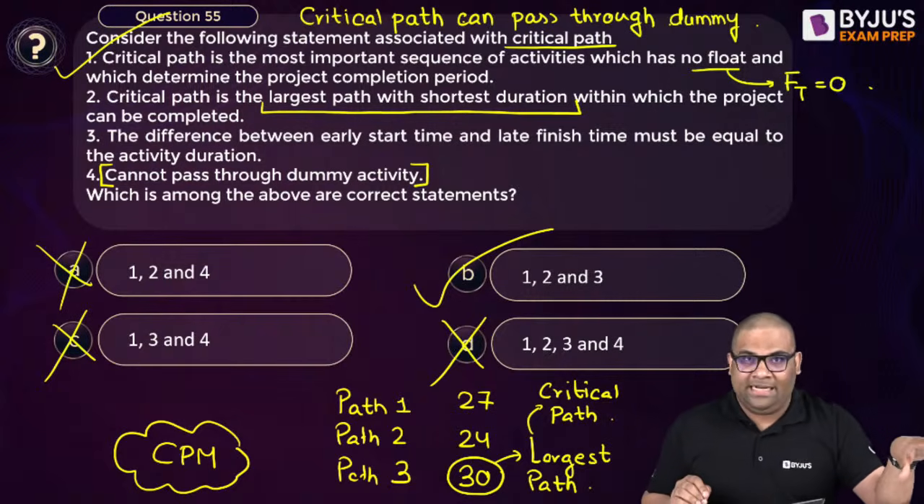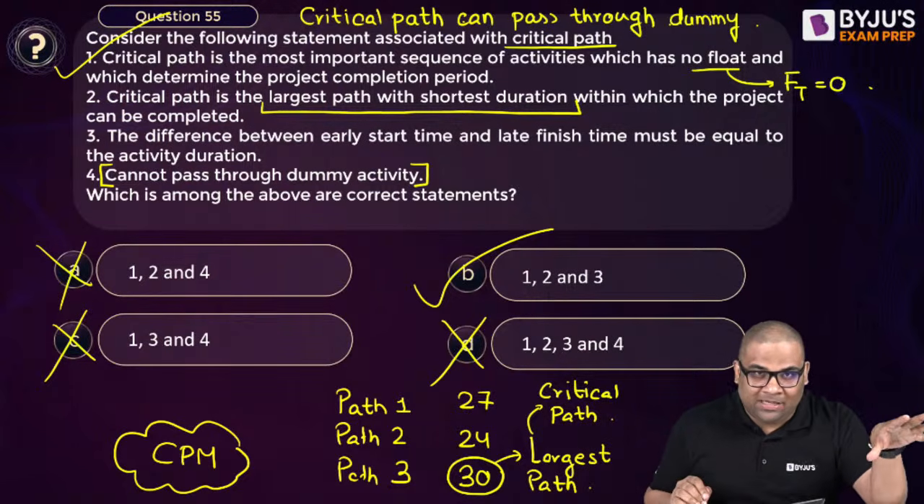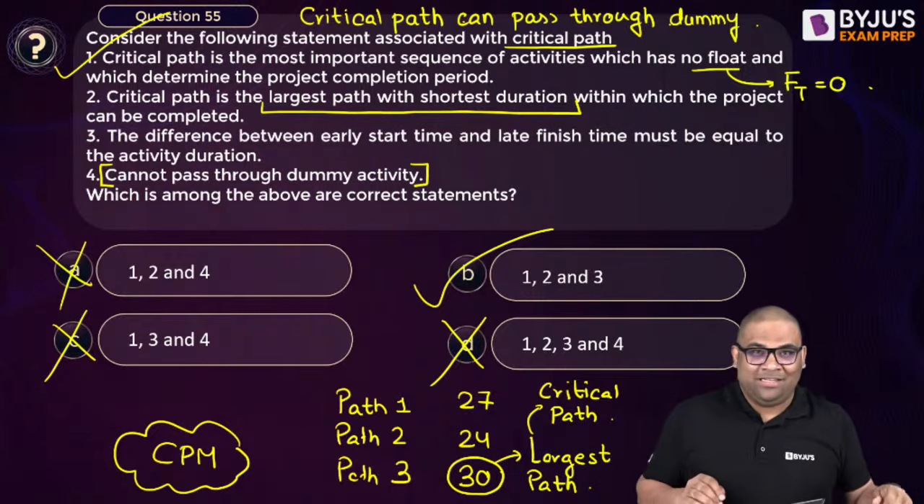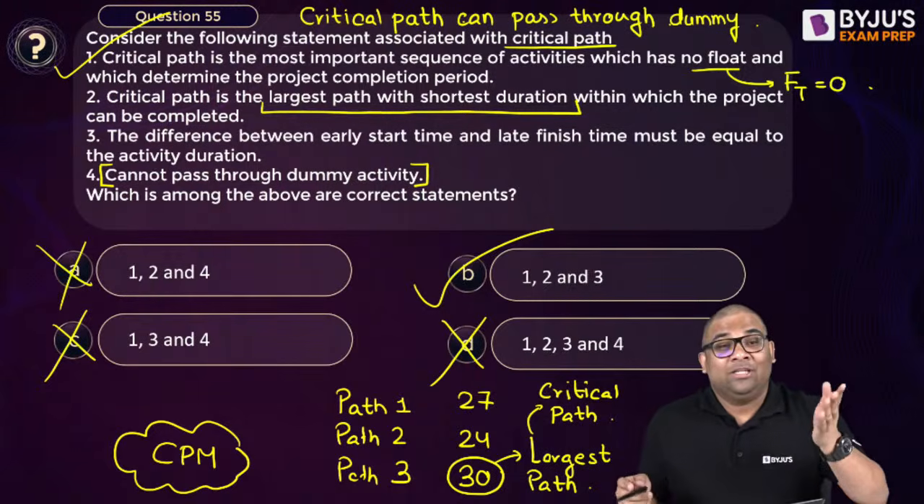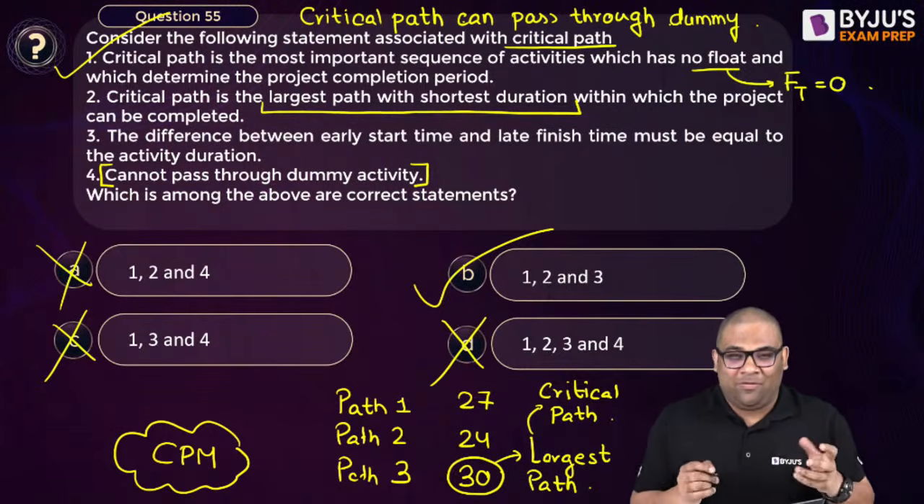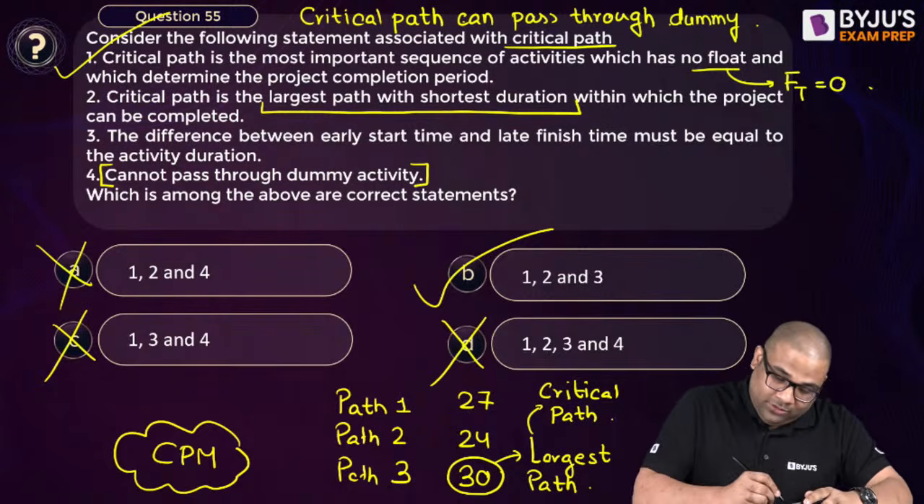Means at least 30 days it will take. So that 30 days now becomes what? The shortest duration. Understood? So it is the largest path but shortest duration. It's a very confusing use of words, so I clarified it, right? So the second is also correct.